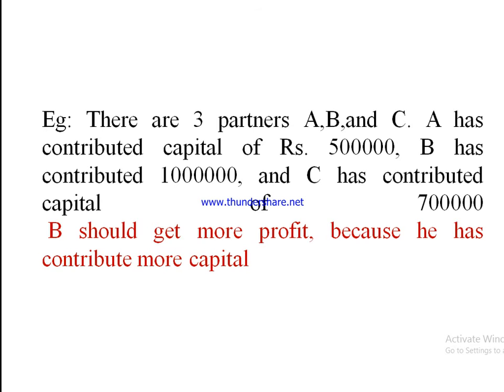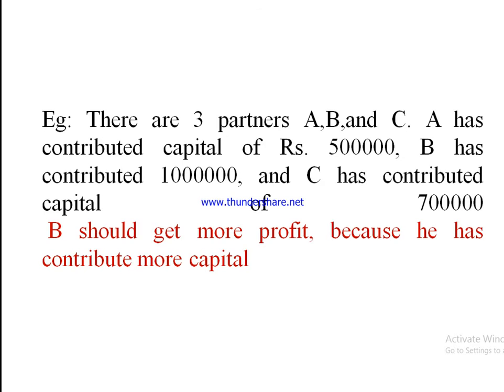assume that there are three partners, A, B and C. A has contributed capital of rupees 5 lakh, B has contributed capital of 10 lakh and C has contributed capital of 7 lakh. Now, according to the capital contribution, B should get more profit. What's the reason?